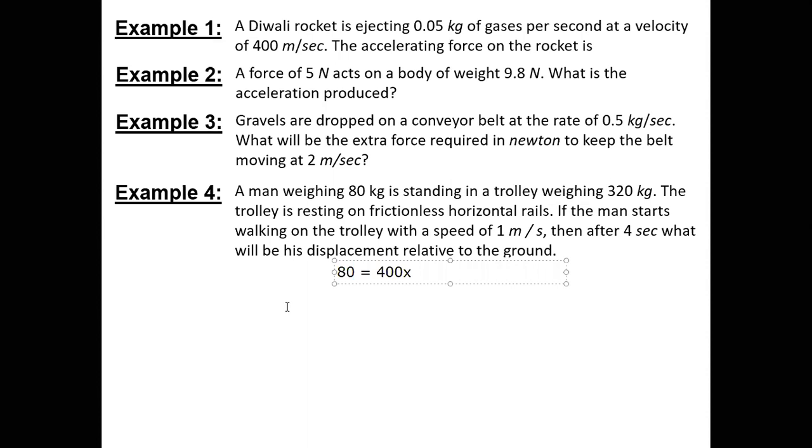Shravan, tell me. Sir, as far as the previous question is concerned, I think that since the 1 meter per second is with respect to the ground, and this 0.2 meter per second is also with respect to the ground, here the value will be 0.8 and here the value would be 4, and since these two move at different speeds. Absolutely correct. So the opposite speed was also with respect to the ground, not with respect to the trolley.